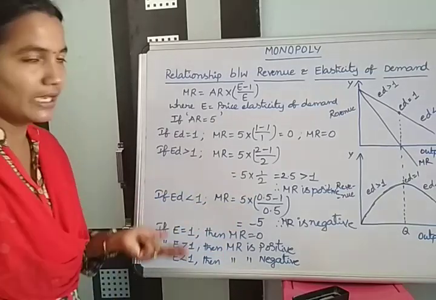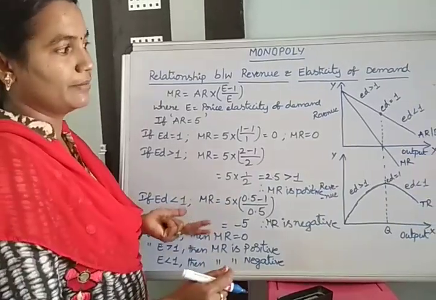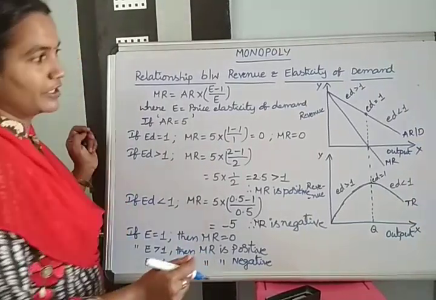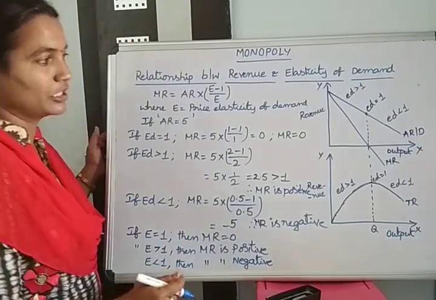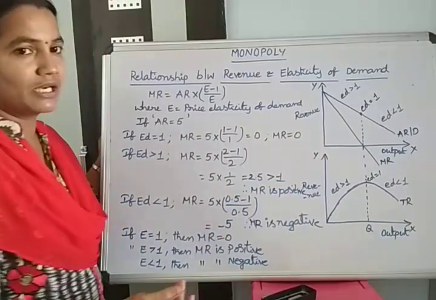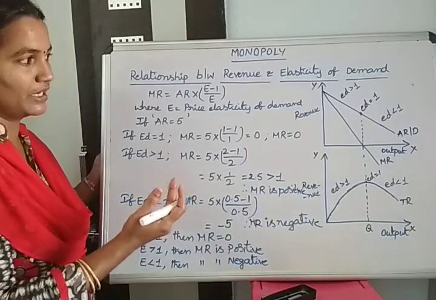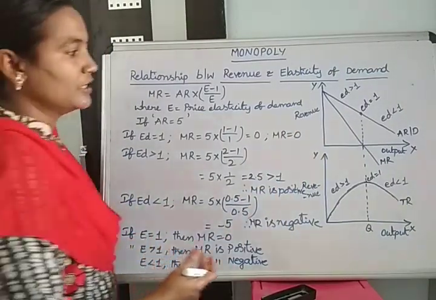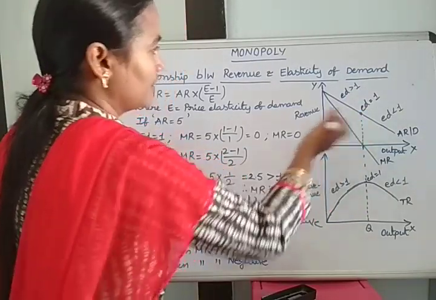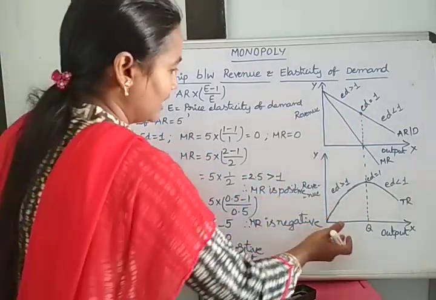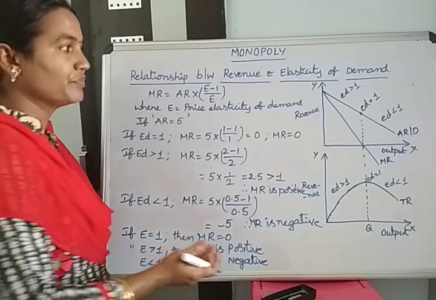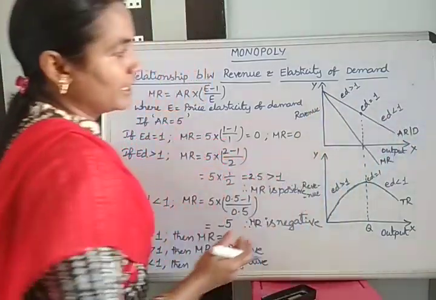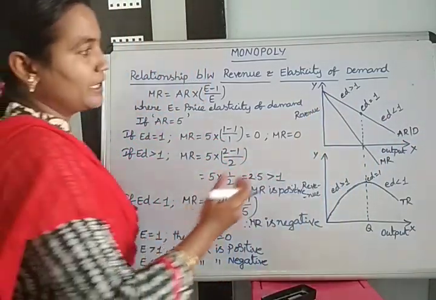Already we know that the AR curve can also be called the demand curve under imperfect competition and even perfect competition also. Then the MR curve always starts below the AR curve, as we discussed in previous videos. We have taken one diagram with the AR and MR curves, and a second diagram showing the TR curve, and the AR curve is also called the demand curve.